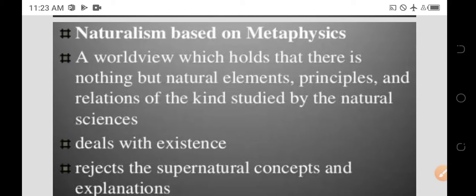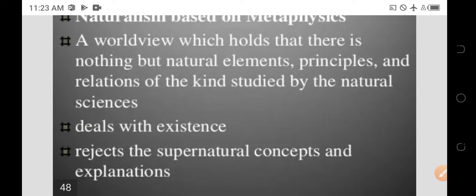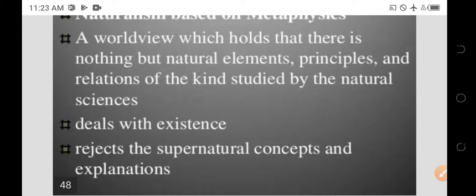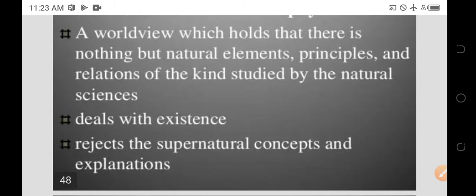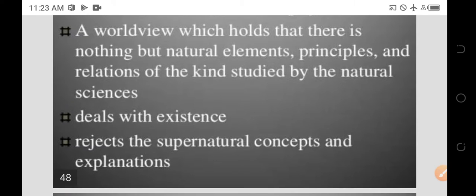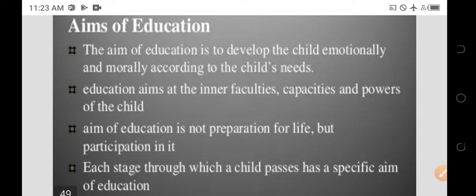Naturalism based on metaphysics, a worldview which holds that there is nothing but natural elements, principles, and relations of the kind studied by the natural sciences.